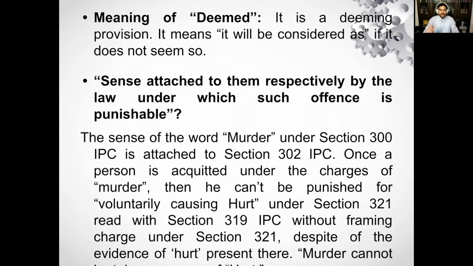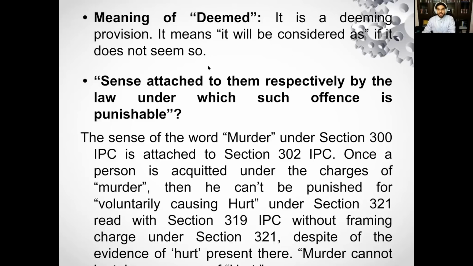The next word used under section 214 is deemed. What is the meaning of deemed? It's called a deeming provision. Deeming provision means it will be considered as. For example, if I say that A will be deemed as B, it means A is not B, but by legal fiction, for the particular purpose of that particular offense, A will be considered as B.